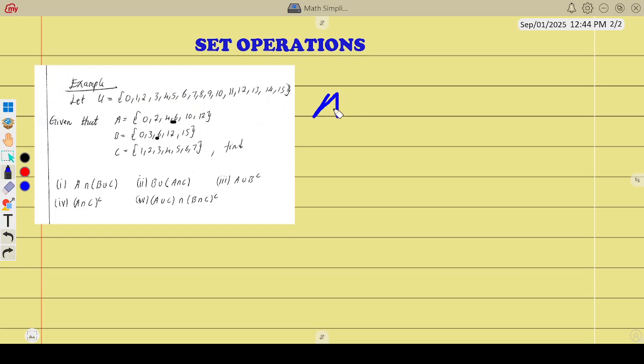They are saying find A intersection B union C. When there are more than 2 things, you always start with what's in the brackets. So let us deal with B union C, and we're going to bring down A intersection. So what is B union C? We just list everything in B and in C.